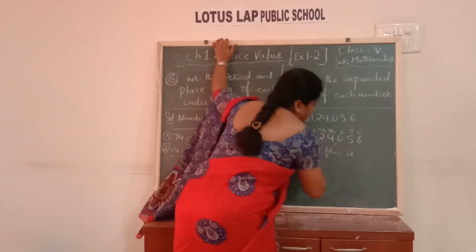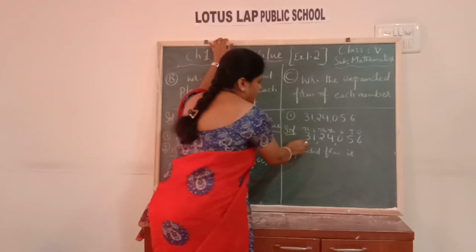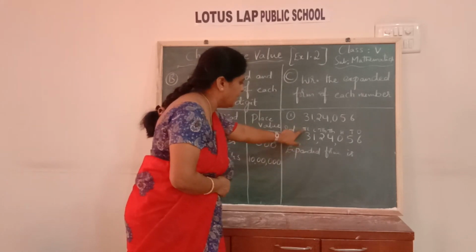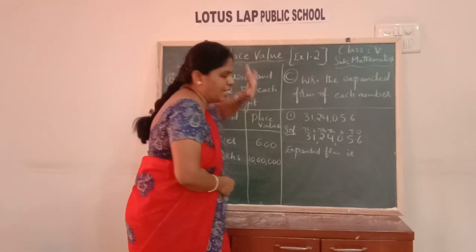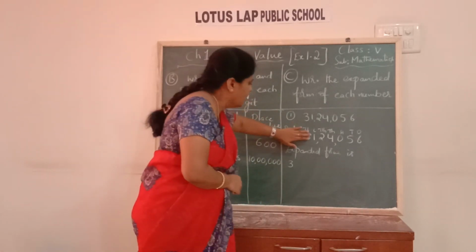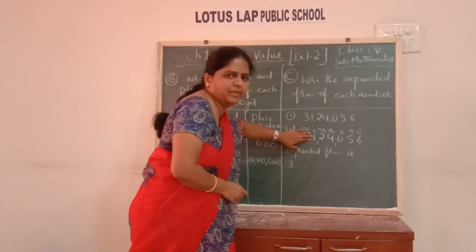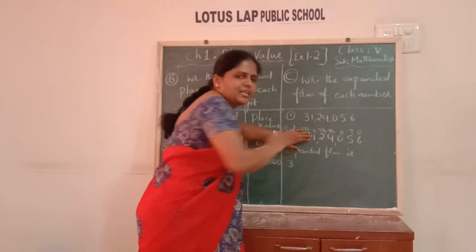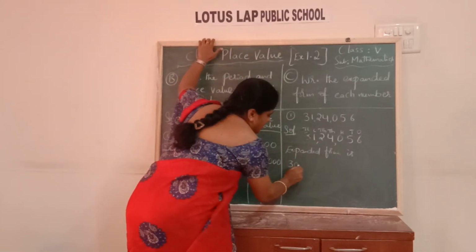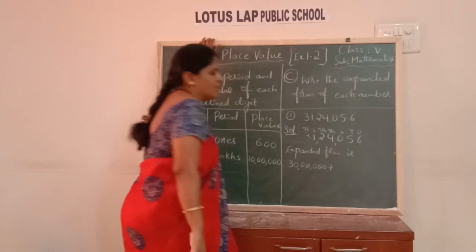The expanded form is, let us start writing the place values of each digit, children, starting from the highest place, which is 10 lakhs. So 3 in 10 lakhs, 3 tens are 30 lakhs. How many zeros do I need to write? Just count. After 3, how many digits are there? That many zeros I need to put, because in the remaining places zeros I need to put. So after 3, 6 places are there. So 6 zeros, children. And then you can put the commas also.